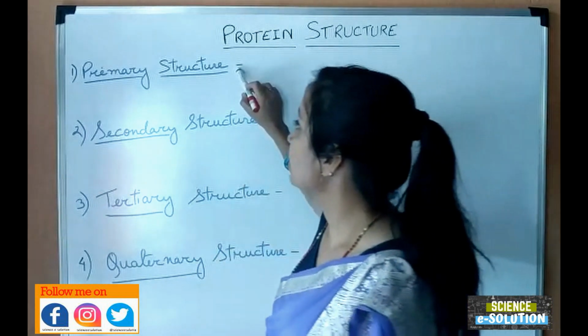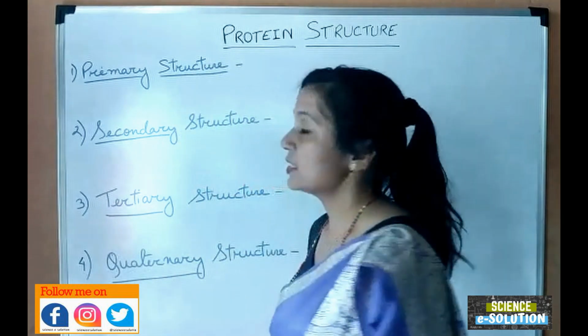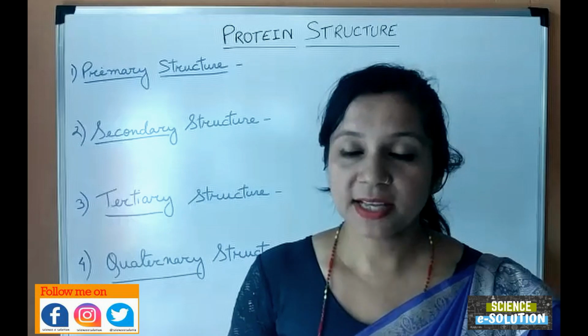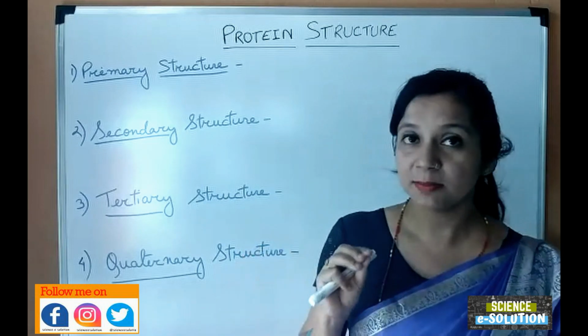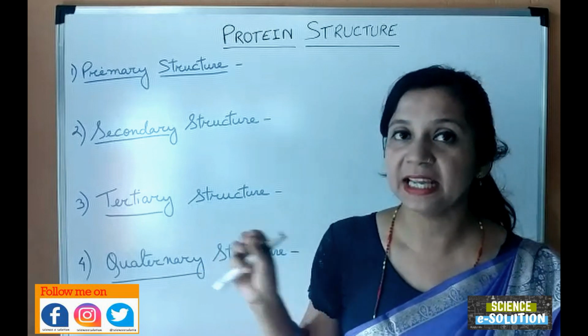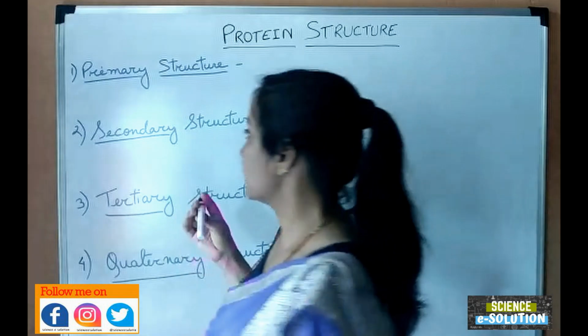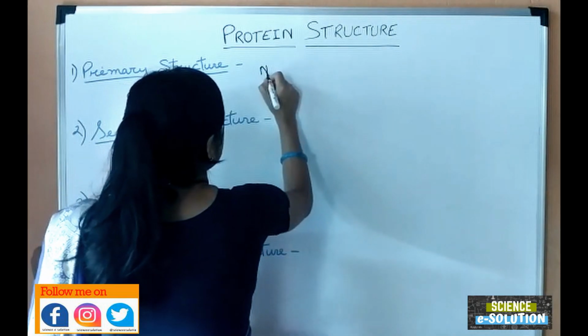The first one is the primary structure of proteins. Primary structure of proteins is nothing but the linear sequence of amino acids. As amino acids are the building blocks of proteins, how these amino acids are arranged linearly determines the primary sequence of proteins. Let us see this. This primary structure of protein is held together by the peptide bonds.